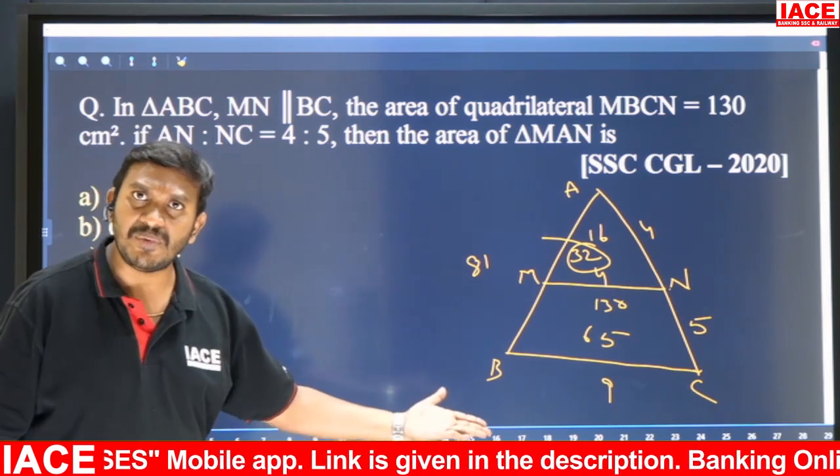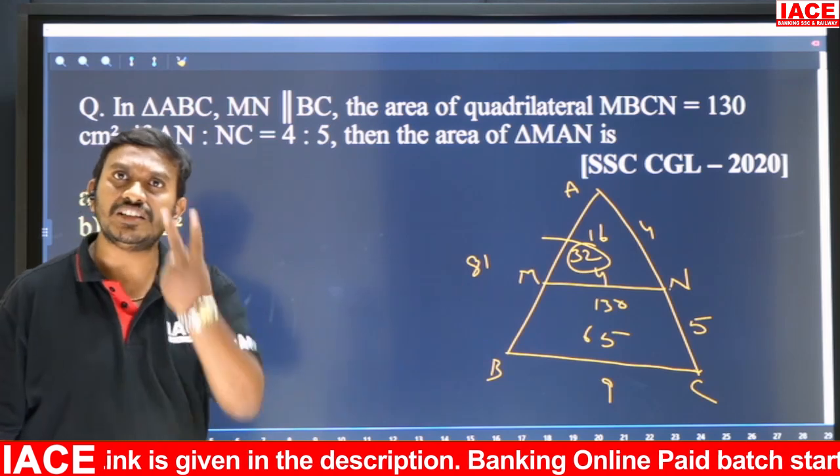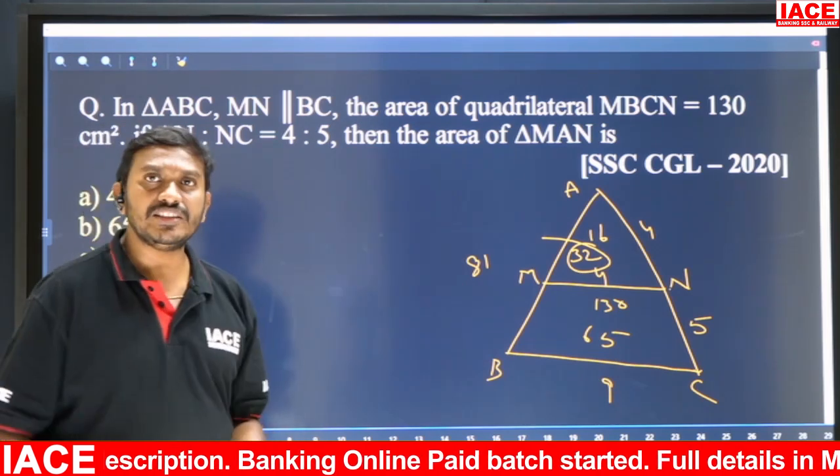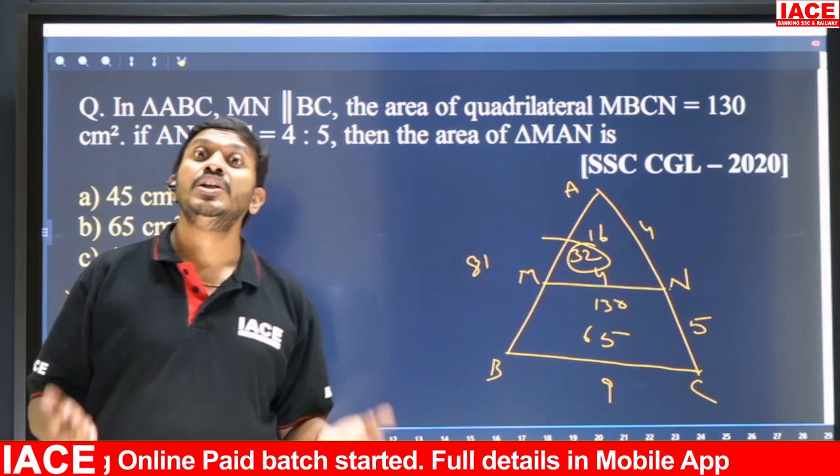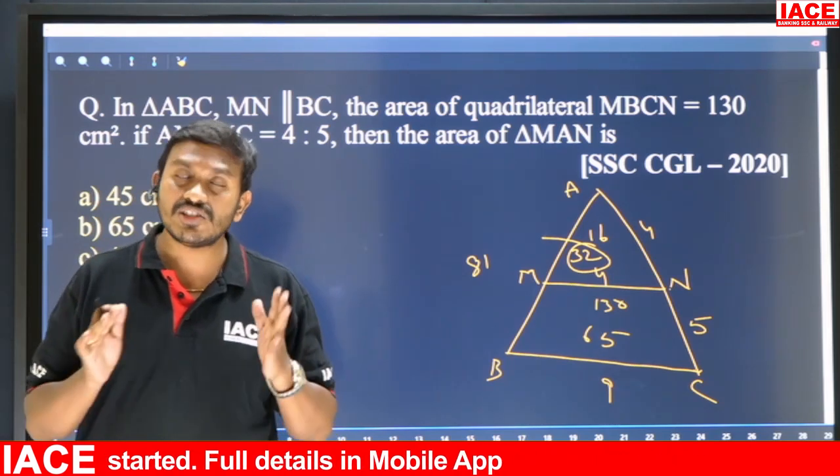16 means below 65 parts. 65 parts is 130, so how much is 1 part? 2. So how much will 16 parts be? 32. So answer is how much? 32. So within 20-30 seconds also we can do this problem.